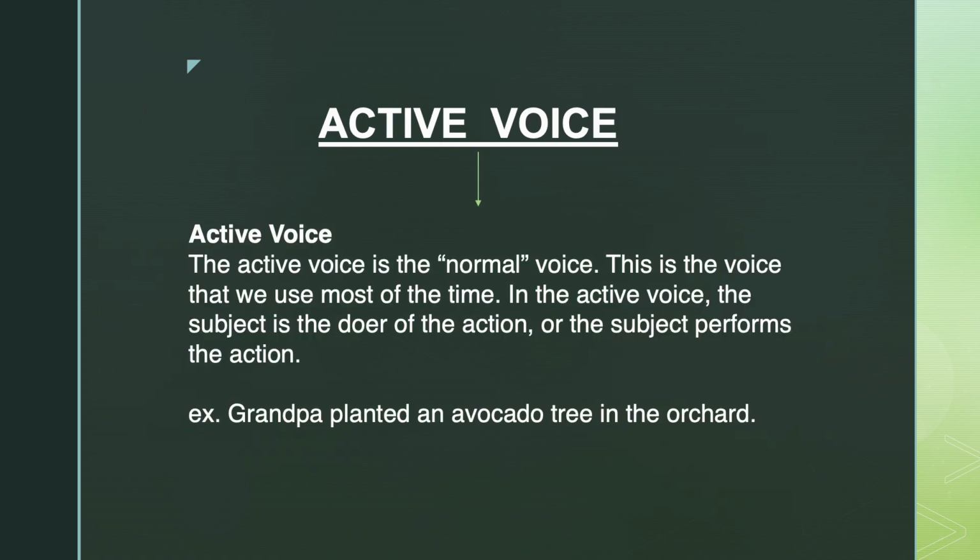Okay, so let's focus on active voice first. The active voice is the normal voice. This is the voice that we use most of the time. In the active voice, the simple subject is the doer of the action, or the subject performs the action. Example, Grandpa planted an avocado tree in the orchard.